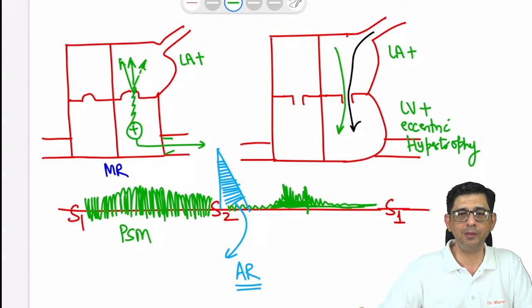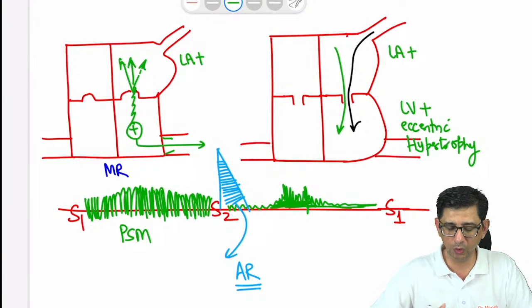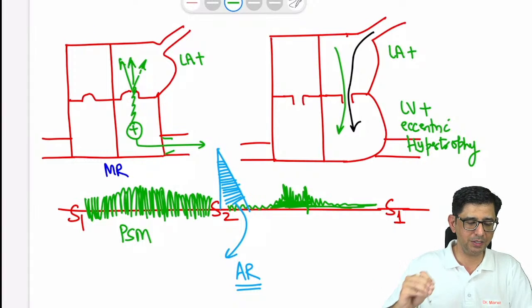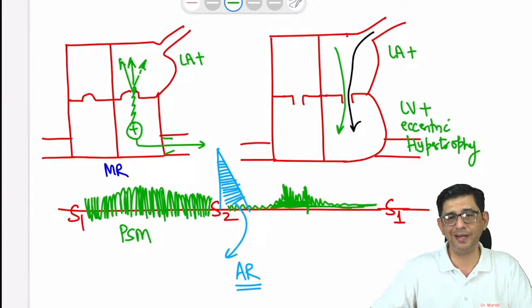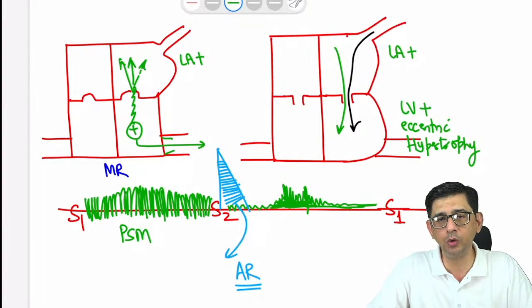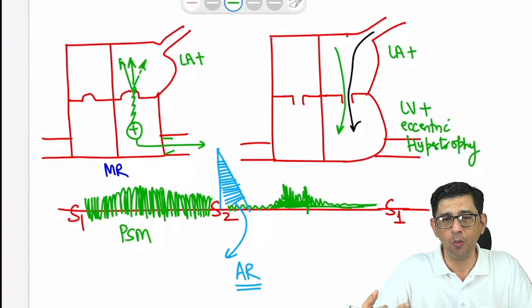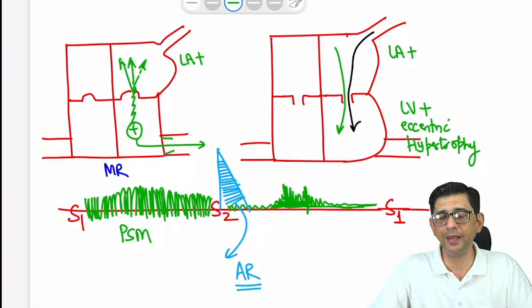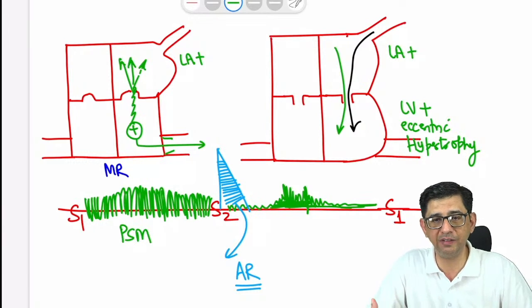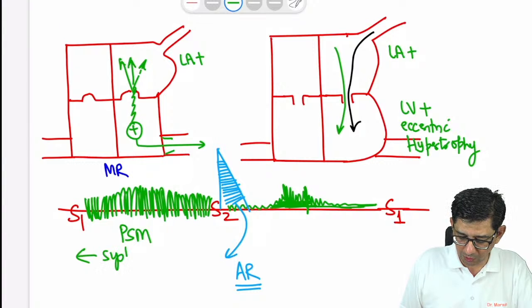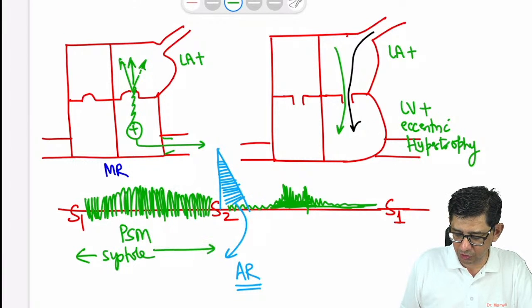See, when you sit in the exam, the examiner would always expect that you can go beyond a pansystolic murmur. PSM you must know, and the first understanding is that the blood is leaking from a high pressure chamber to a low pressure chamber. But that extra blood, yes Kirti, listen to this. Once this extra blood is going into the LA, it has to come back. This blood will be added with the arrow in black. The arrow in black is the venous return, and the green is the blood that went from LV to LA during systole. The first diagram is of systole. So that was producing a harsh ejection systolic murmur.